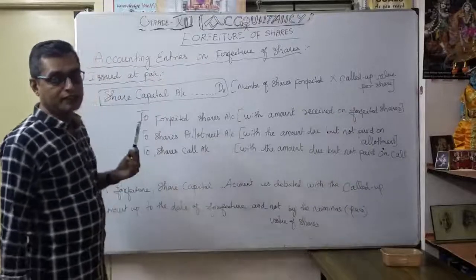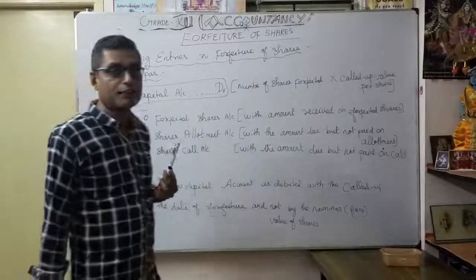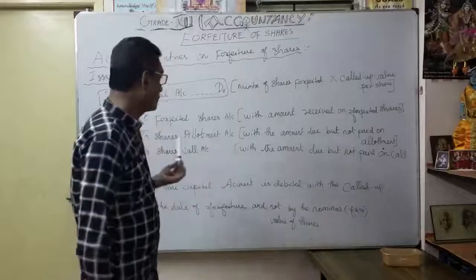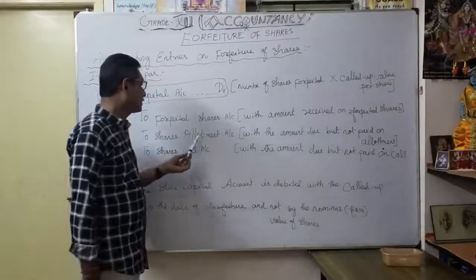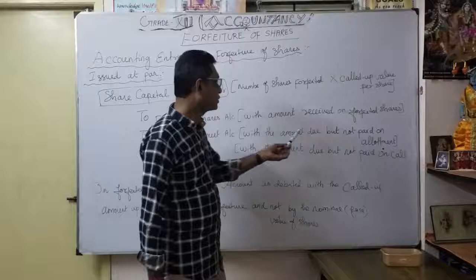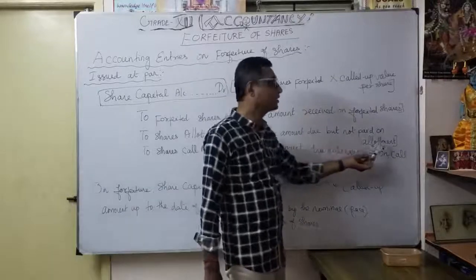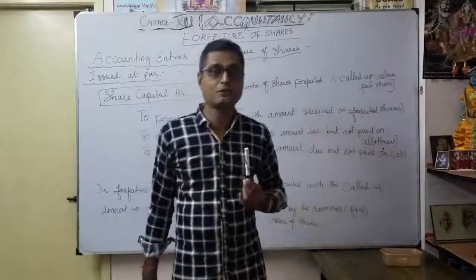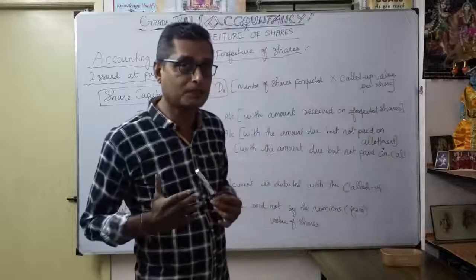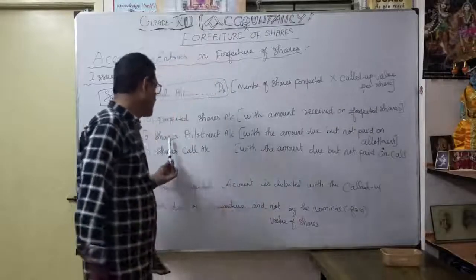Naturally, if any shareholder has not paid even the share allotment, you credit the shares allotment account, with the amount due but not paid on allotment. That is default by the shareholder on even the share allotment. That is a very, very important point.